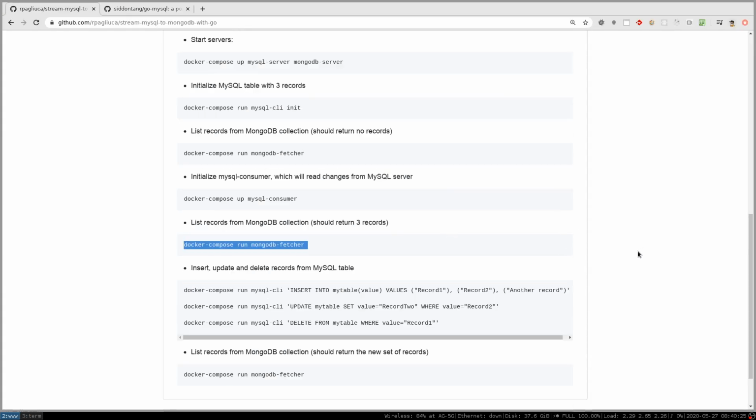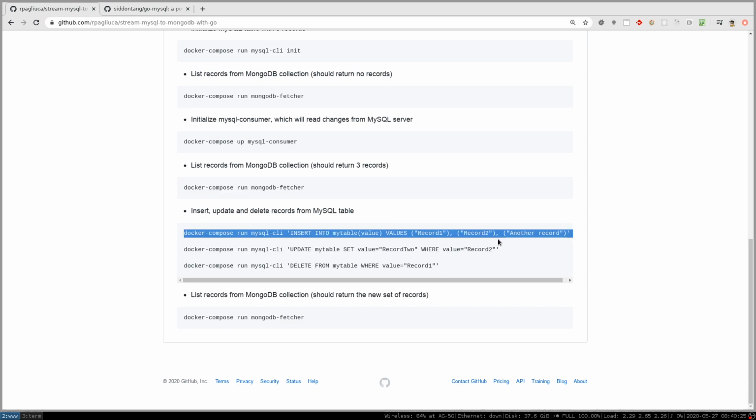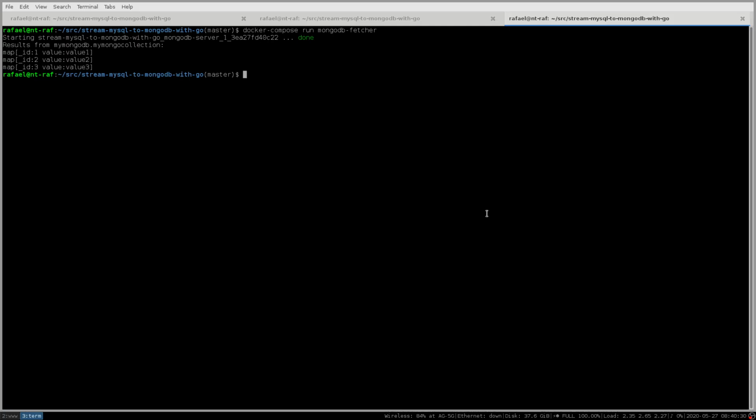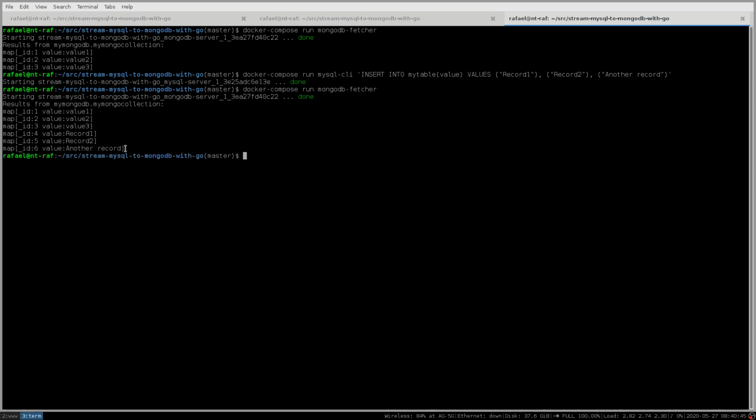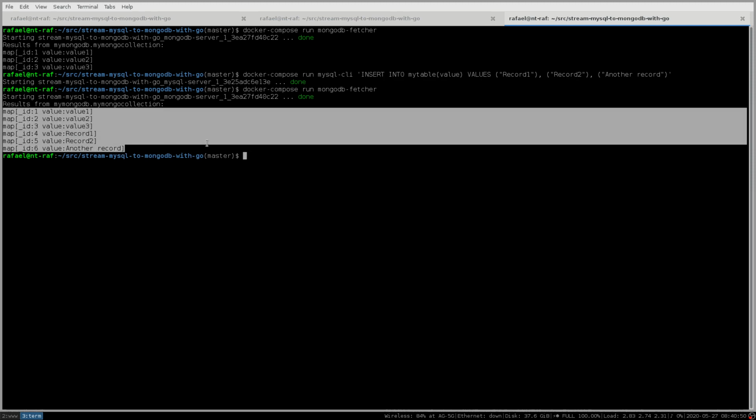Okay, so apparently everything is working, but let's play around a little bit with this lab here. We are inserting 3 new records into the MySQL server. And let's see what happened to the MongoDB collection. Okay, all the records are here. So I'm running a SQL query, and all the changes are immediately reflected in the MongoDB collection.